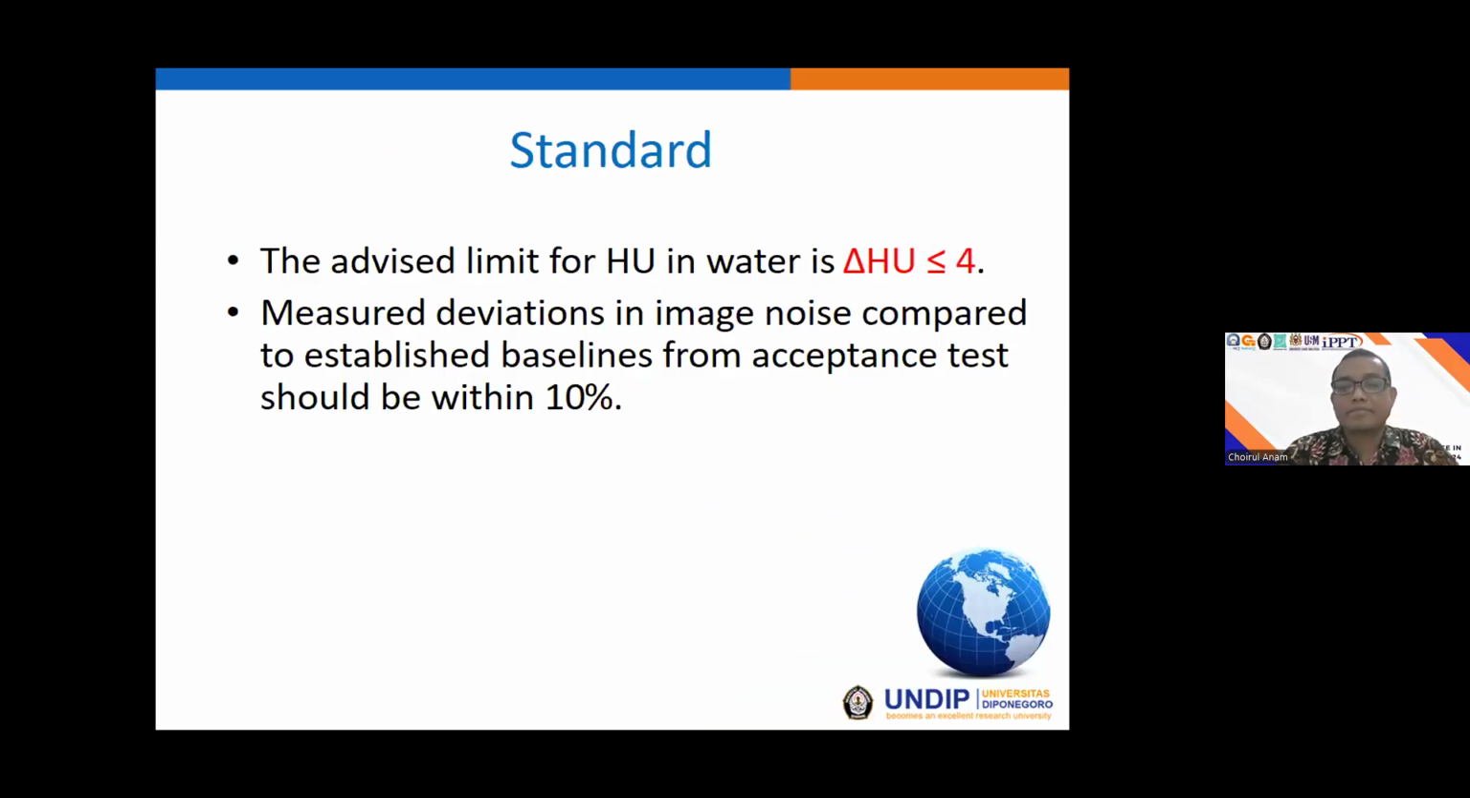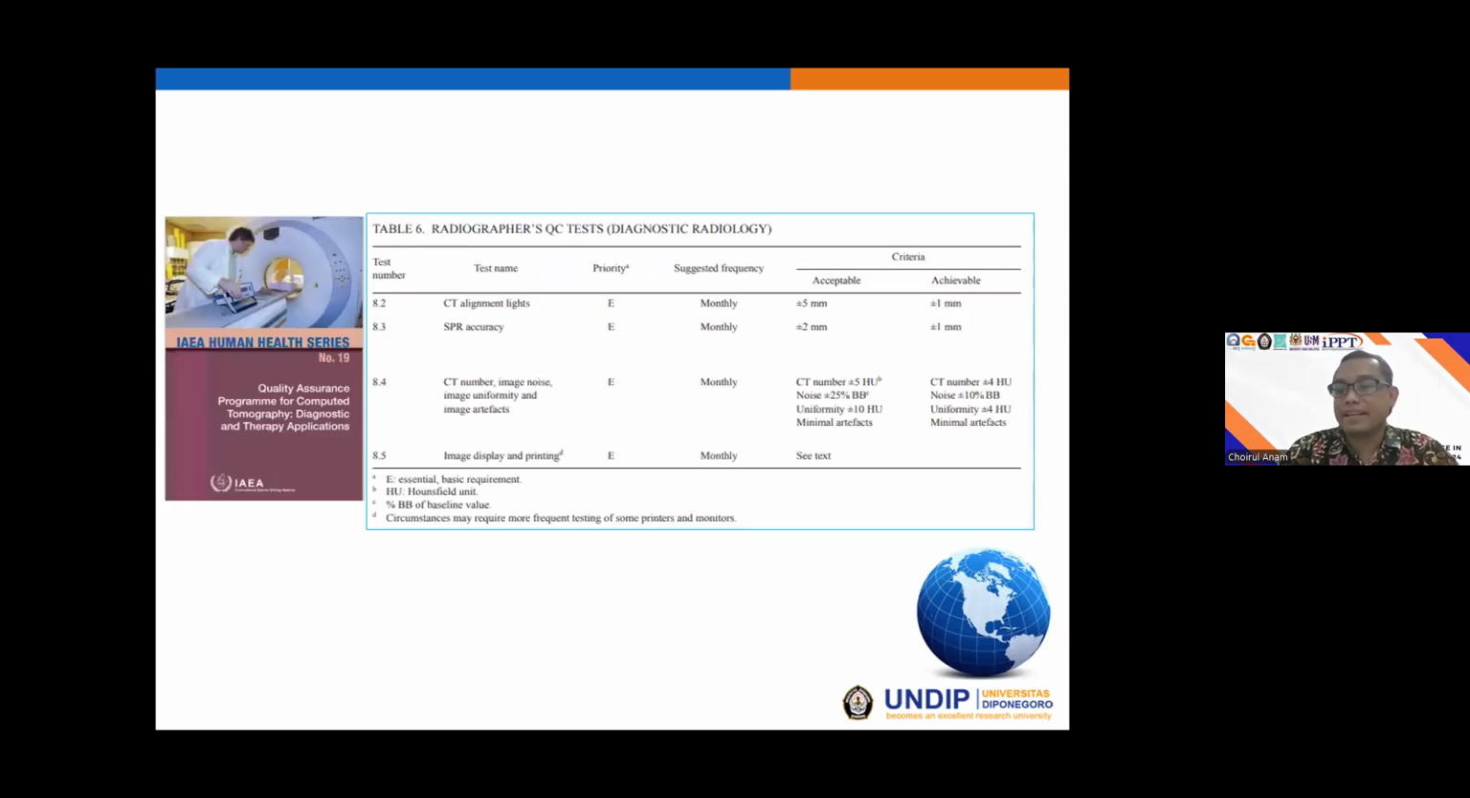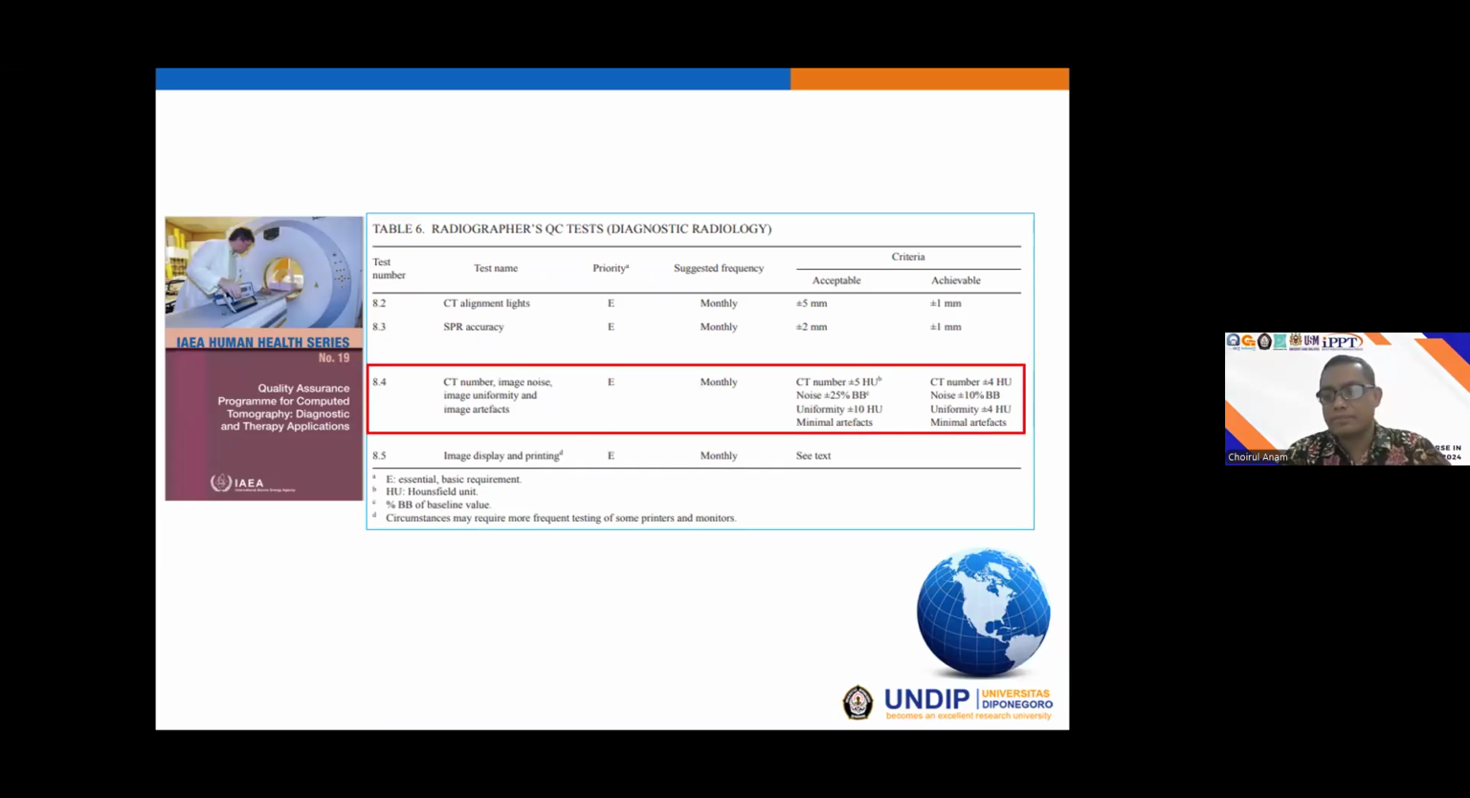And the standard from the Bapeten is that the CT number uniformity should be within 4 Hounsfield units. This is the standard from the IAEA, and we can see here the CT number uniformity for the acceptable is within 10 Hounsfield units, and for the achievable should be 4 Hounsfield units.